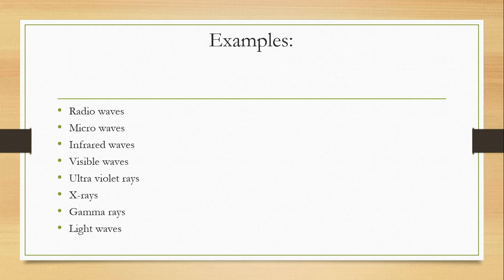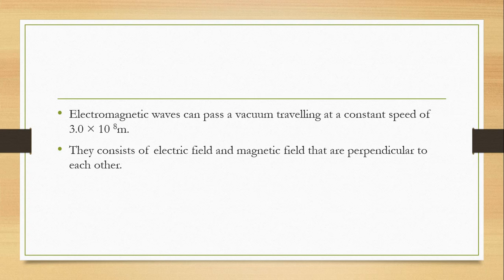Don't forget, we said we have two types of waves: mechanical waves and electromagnetic waves. And we said a mechanical wave needs a medium for its propagation, while electromagnetic waves do not require a material medium.